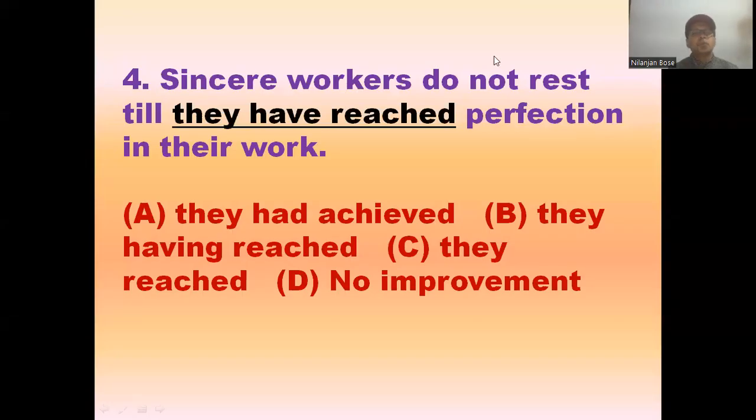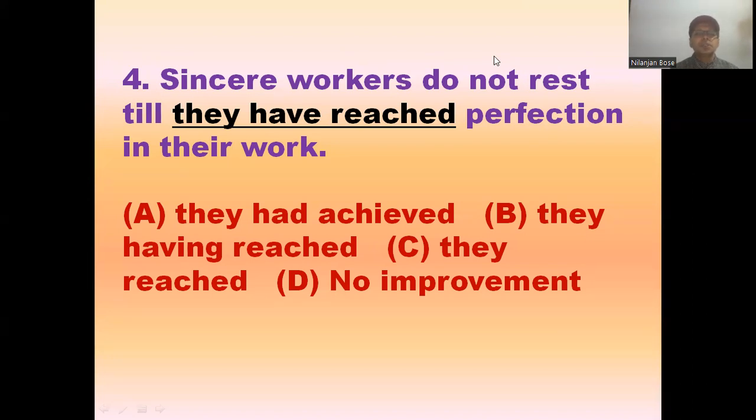Here, question number 4, it is written that sincere workers do not rest till they have reached perfection in their work. अब देखिए यहाँ पे क्या मामला है, sincere workers do not rest till they have reached perfection in their work. I don't find any kind of error in this particular sentence, no improvement required actually. क्योंकि यहाँ पे बताया गया कि जो sincere workers हैं वो लोग rest नहीं किए till they have reached the perfection in their work, जब तक उन लोगों को काम में perfection ना आए, right?